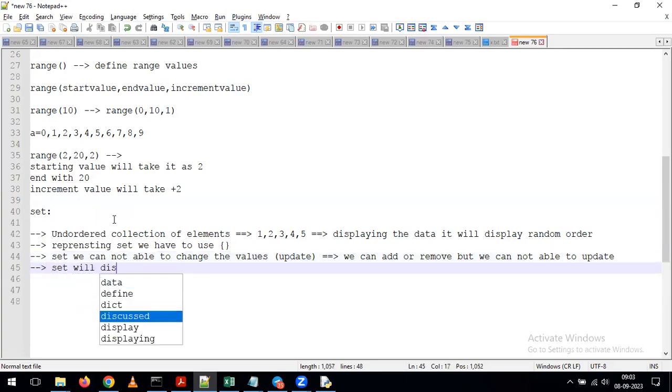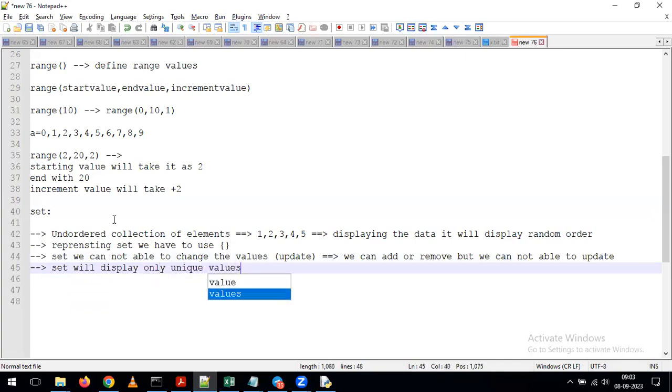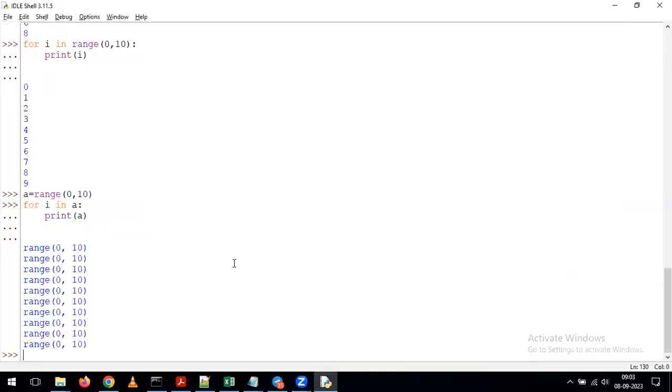Set will display only unique values. What is the meaning of the statement? As part of creating the set, for example, you give duplicate values. Even if you give duplicate values, what will happen? It will consider all those values as unique values only. We'll see one example, so you can get a clear picture.